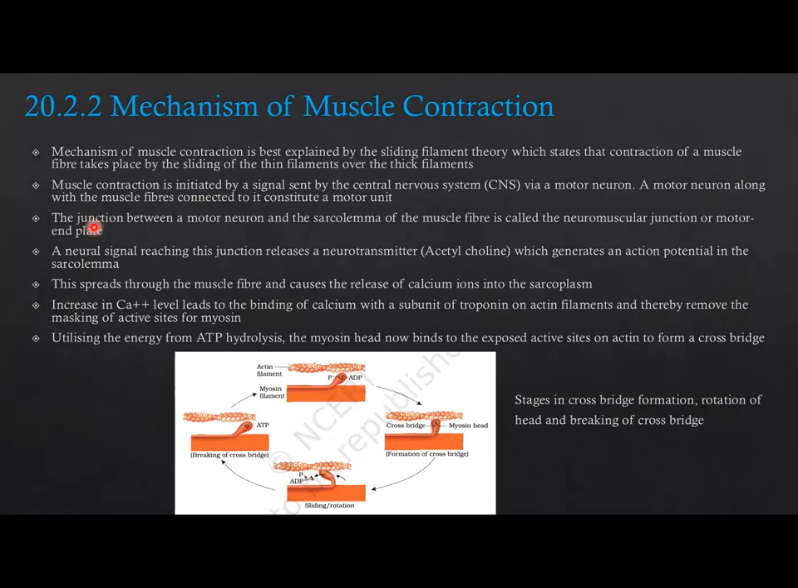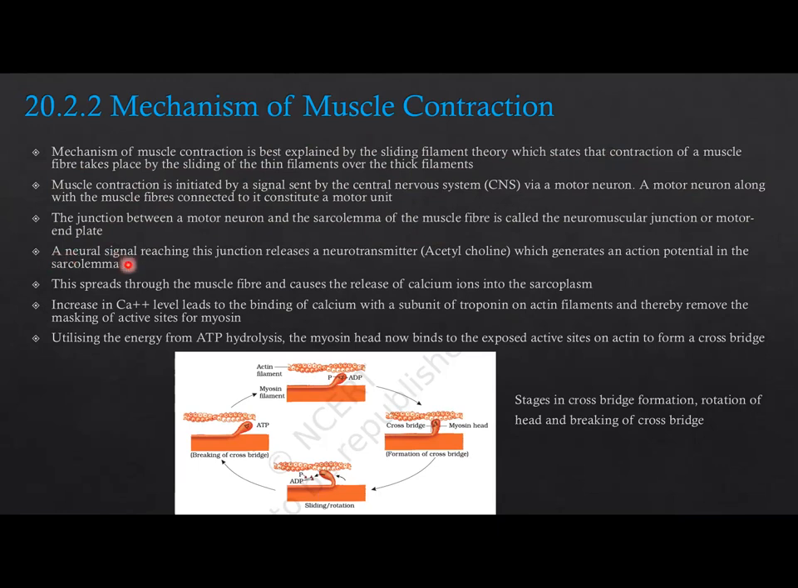Mechanism of muscle contraction. Muscle contraction is best explained by the sliding filament theory, which states that contraction of a muscle fiber takes place by sliding of the thin filaments over the thick filaments. Muscle contraction is initiated by signals sent by the central nervous system (CNS) via a motor neuron. A motor neuron along with the muscle fibers connected to it constitutes a motor unit. The junction between a motor neuron and the sarcolemma of the muscle fiber is called the neuromuscular junction or motor end plate.